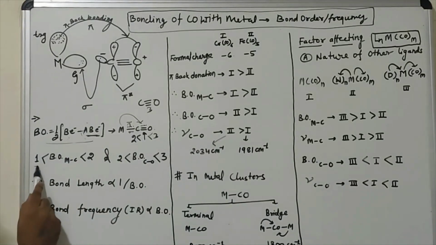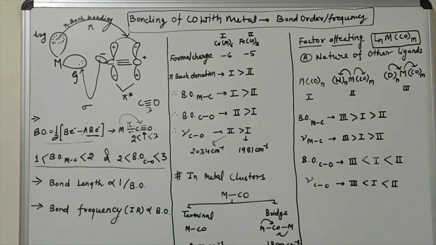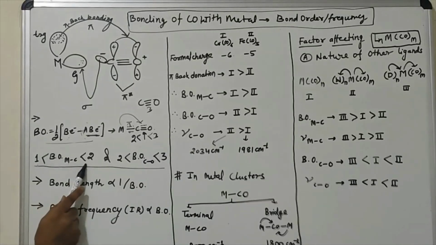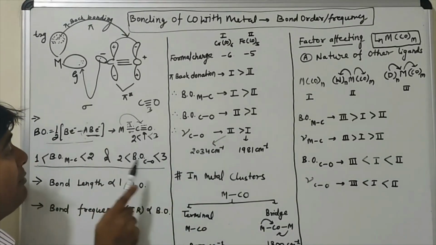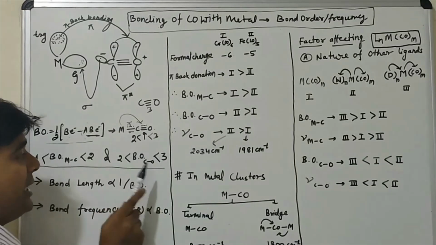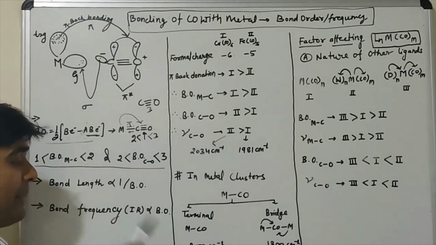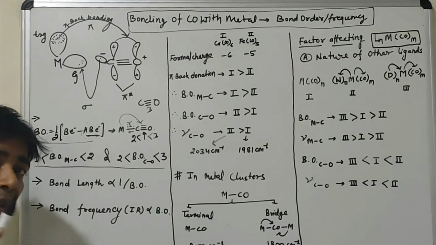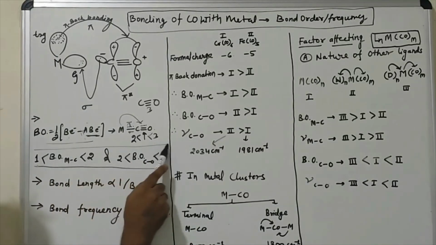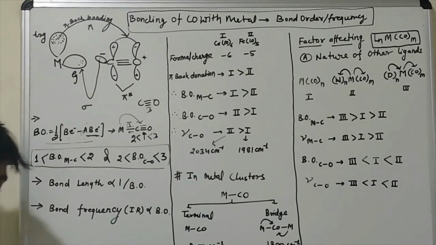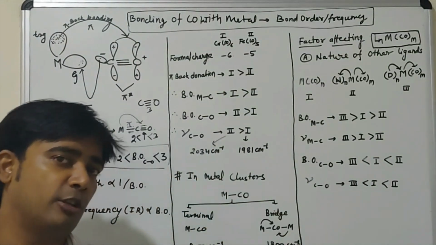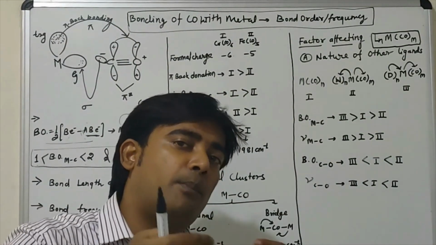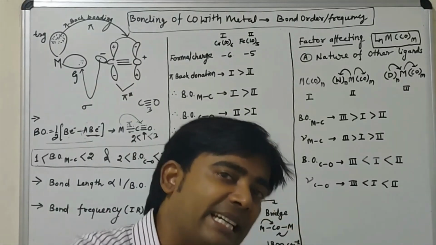So this is the overall conclusion of this bonding chemistry: the bond order between metal and carbon will be higher than 1 but less than 2 because of pi back bonding, and the bond order between carbon and oxygen will be higher than 2 but less than 3 because of pi back donation into the pi star orbital of carbon monoxide. So the conclusion is that when a metal is attached to carbon monoxide, it transfers some electron density into the anti-bonding orbital of carbon monoxide. As a result, the bond order between carbon and oxygen will decrease from 3.